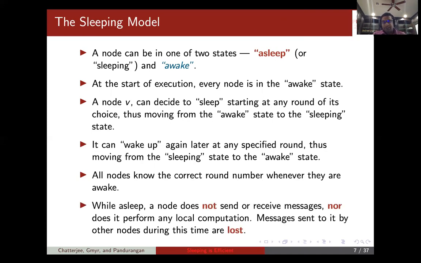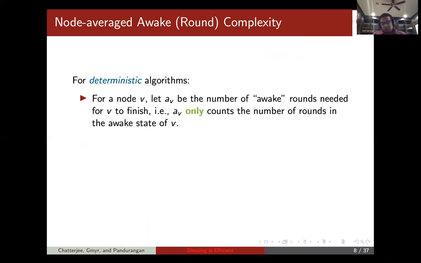The main thing is that when the node is asleep, it does not send or receive messages, nor does it perform any local computation. Basically, you can consider the node to be dead. More importantly, the messages sent to the node by other nodes while it is sleeping are also lost. There's no buffering or anything. So when it's sleeping, the node is completely dead, and you cannot communicate or do anything with it. That's the reason why we don't count sleeping rounds for any time, local, or message complexity.